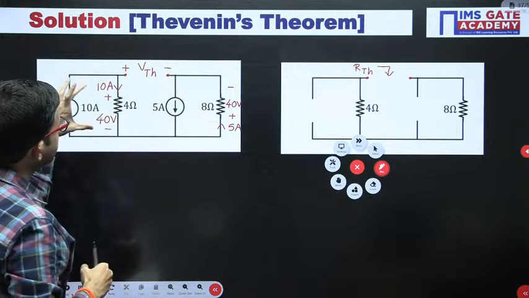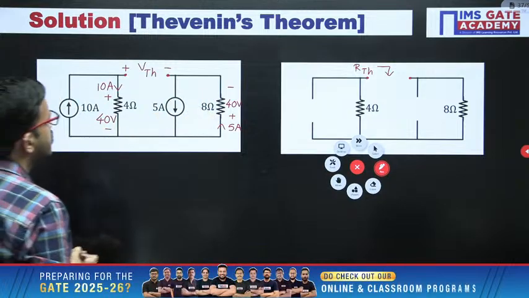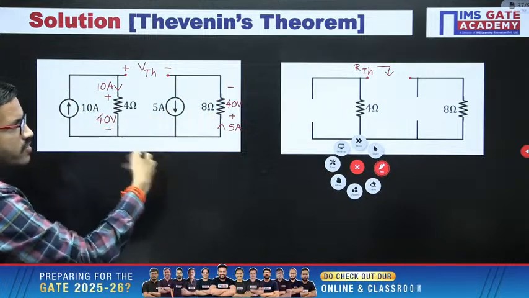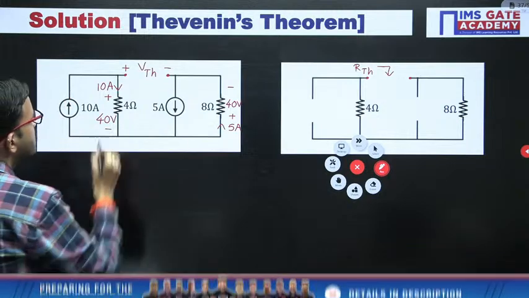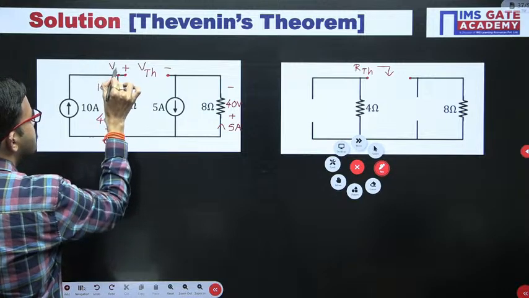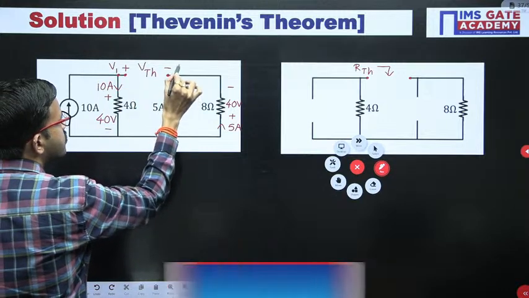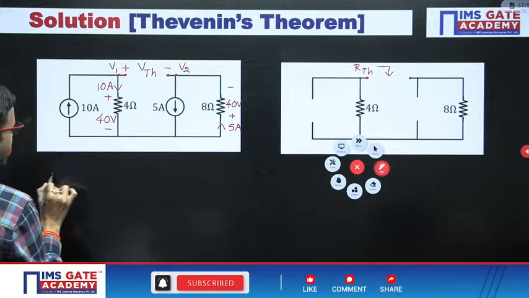This node voltage is nothing but this one, this node voltage is nothing but this one. Like that you can do. Otherwise, you can apply whatever voltage polarities I have represented accordingly. Just for reference, here I am labeling this node as V1, and this node as V2.